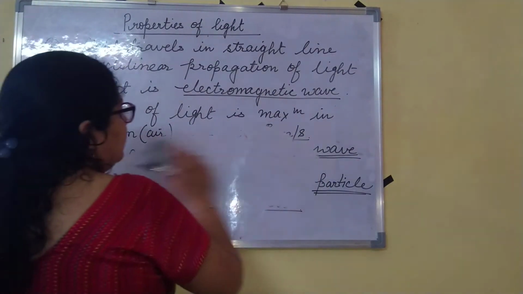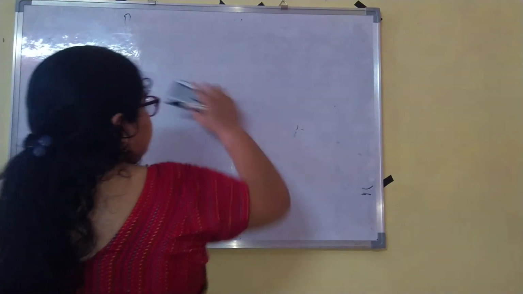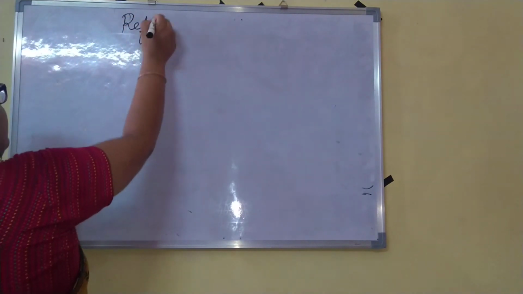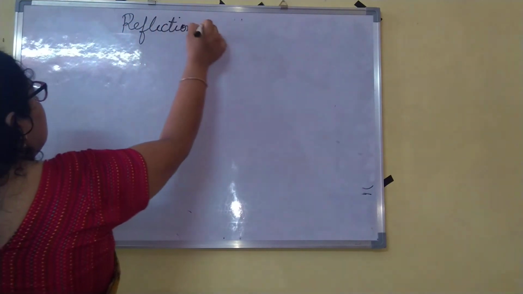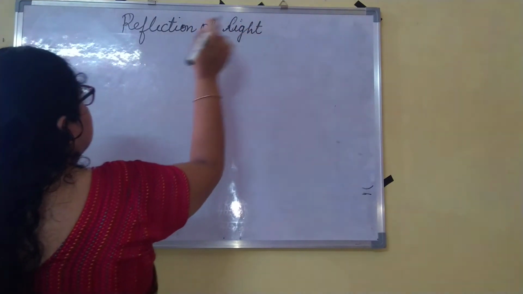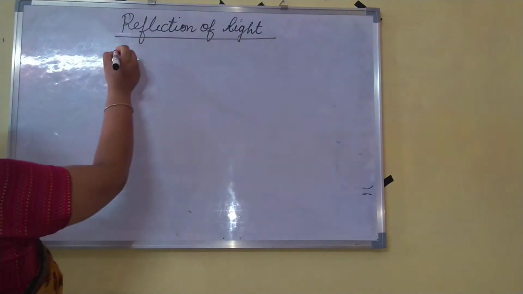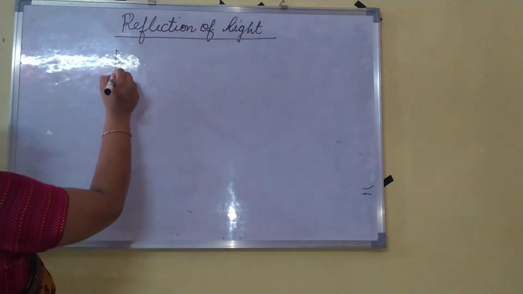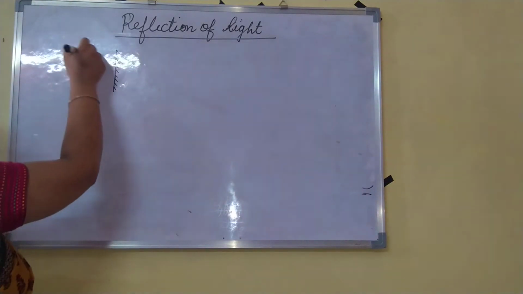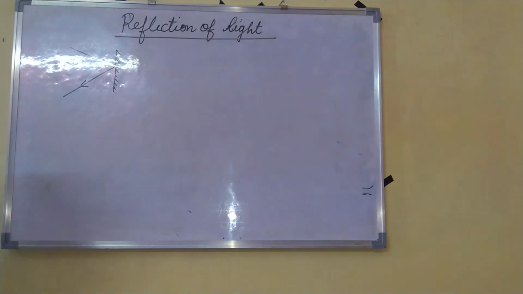Now we will move further towards our next topic, that is a very important topic. Okay, so the next topic that we are going to discuss is reflection of light. What do you mean by reflection of light? When light is incident on any surface or any plain polished surface, then this light will bounce back in the same medium. So this is known as reflection of light.